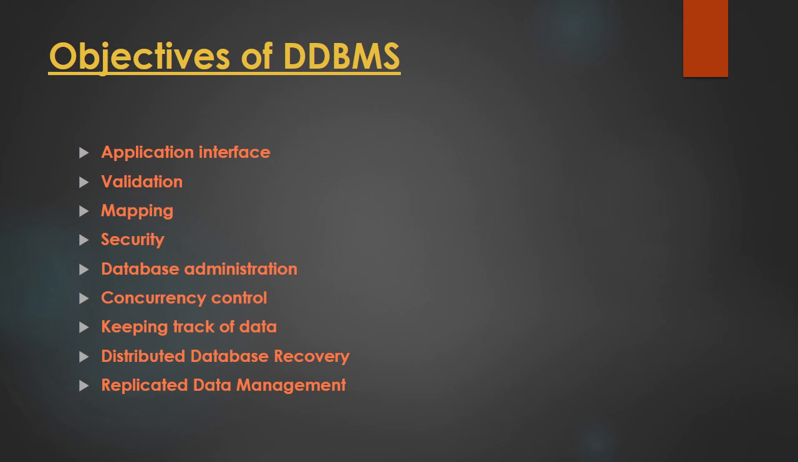Now let us discuss the various functions or objectives of this database management system that it provides to various users. The first one is the application interface. It provides the application interface so that the user will be able to interact with these databases. The second is validation. Validation means to analyze whatever data request is provided by the user, so analysis and validation are done by this DBMS. Then it provides the mapping to determine the data location of the local as well as the remote fragments, and to relate all the data that is spread across multiple sites.